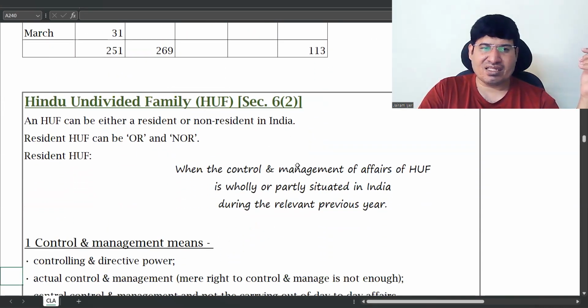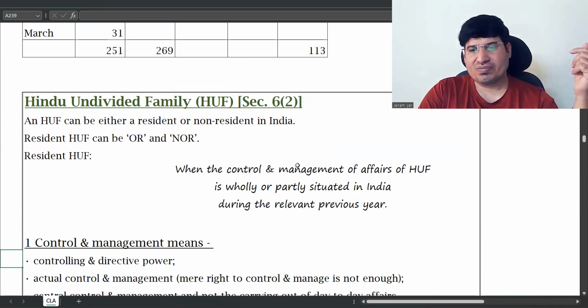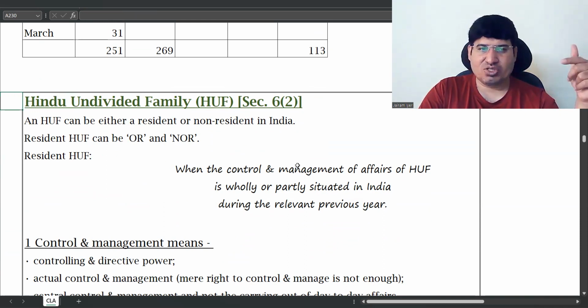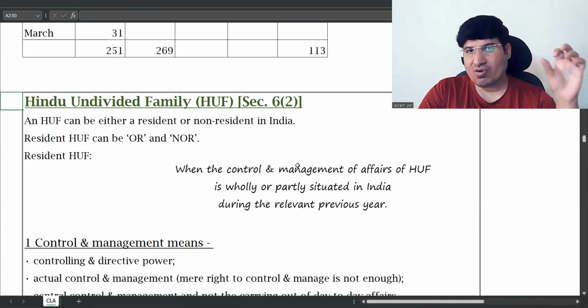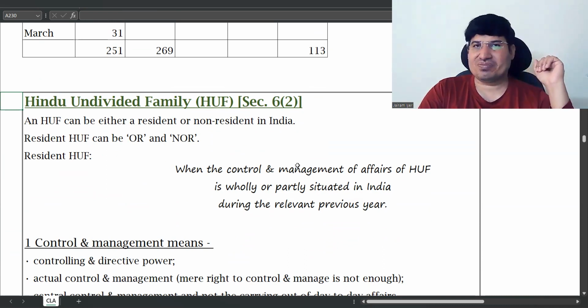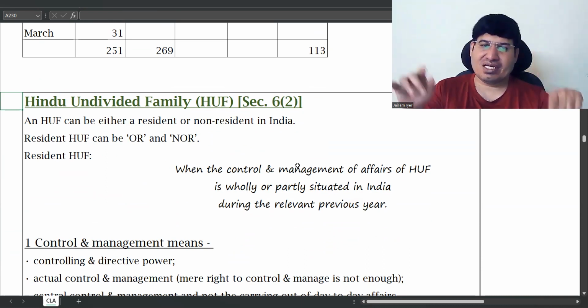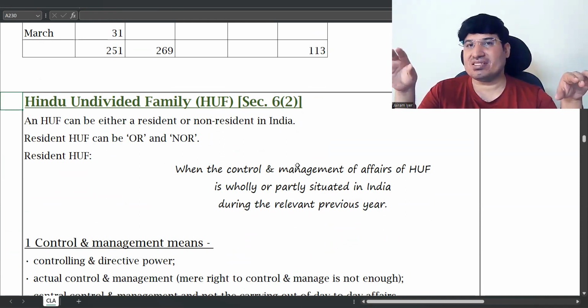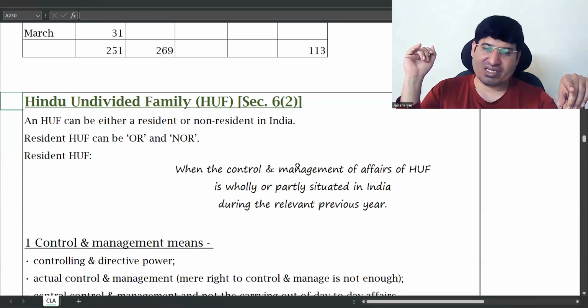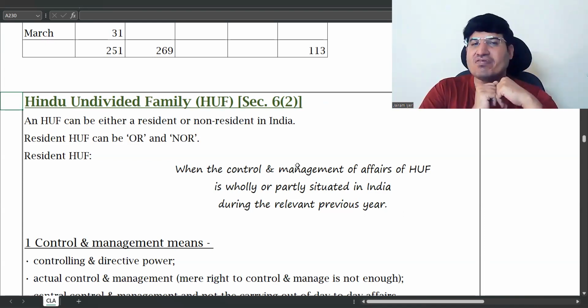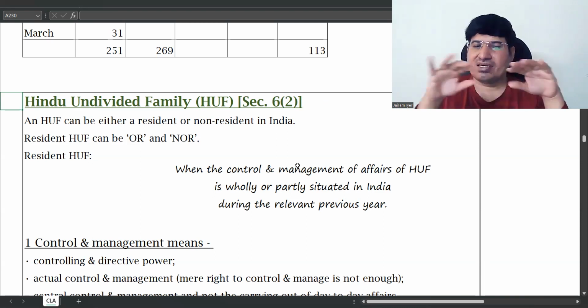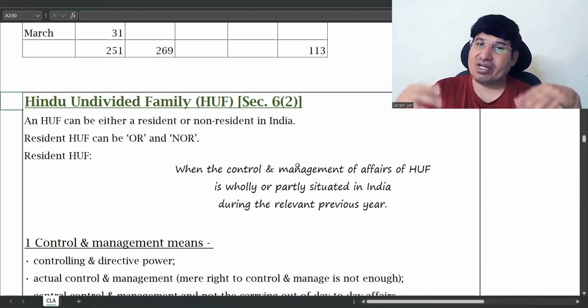Then we have seen the other persons also. So in HUF, what you have to see is whether control and management of affairs is wholly or partly situated in India during the previous year. In HUF, you need not see the number of days for determining resident and non-resident. It's only the control and management of affairs, which is where the main top decisions of the HUF are taken. Wholly or partly in India, resident; wholly out of India, non-resident.